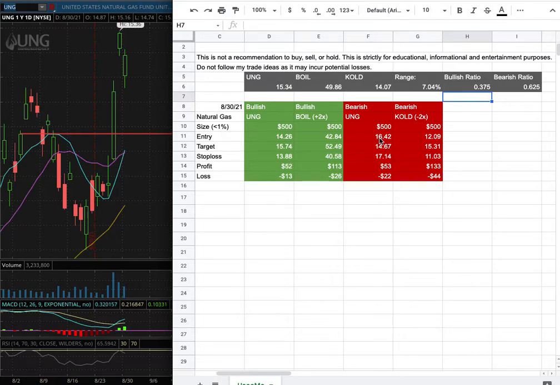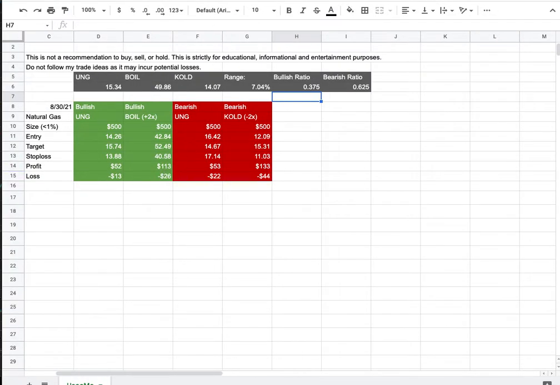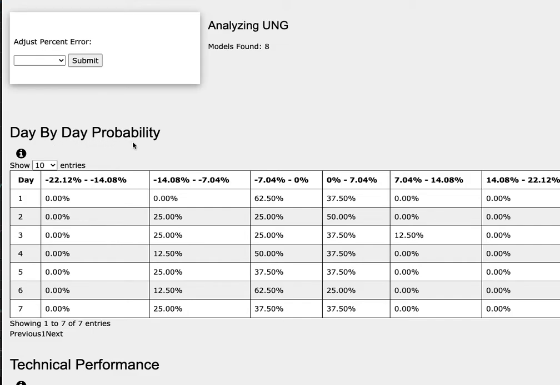However, if I were to open a short position, my entry is at $16.42. My sell target is at $14.67, and my stop loss is at $17.14. So how did I develop these trade ideas? It all comes from the day-by-day probability model.